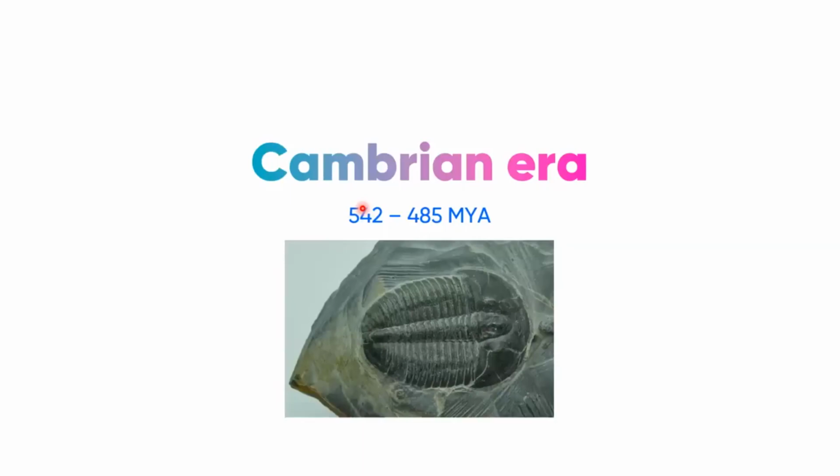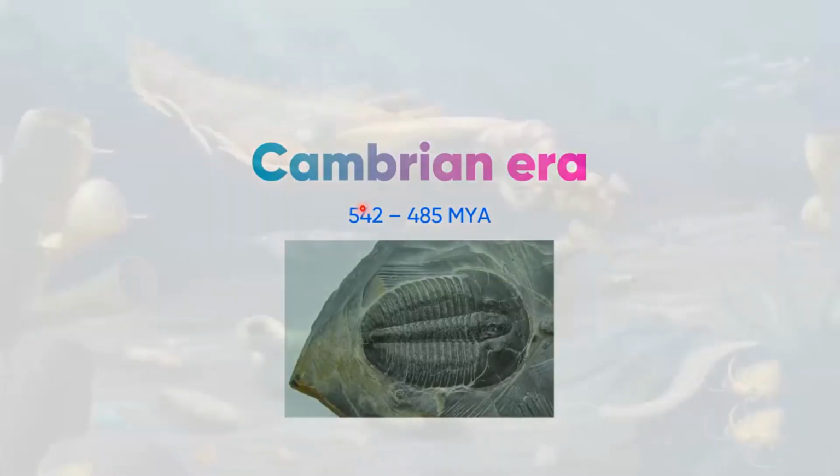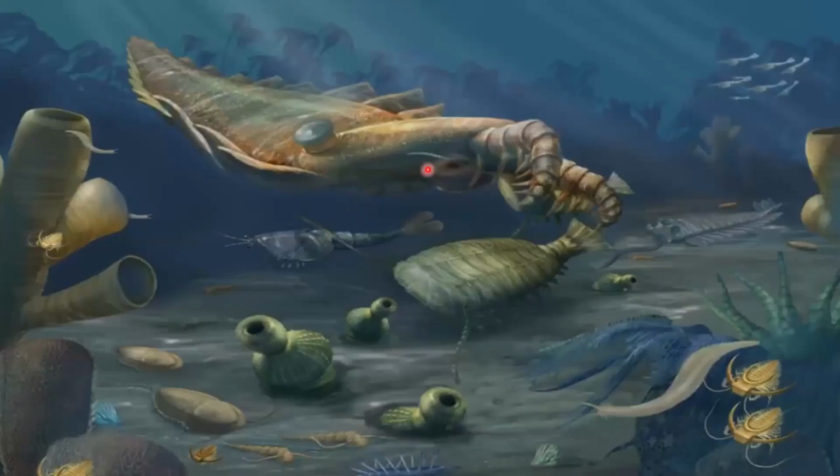Moving on to the next era was the Cambrian era, and it existed from 542 to 485 million years ago. And in this particular era, organisms still were aquatic, but now they evolved in size and also in their structures. You might notice that now they have this particular exoskeleton, which was mainly made up of chitin and other proteins. One of the major organisms whose fossil records are very well preserved from the Cambrian era is known as a trilobite, as I was saying.